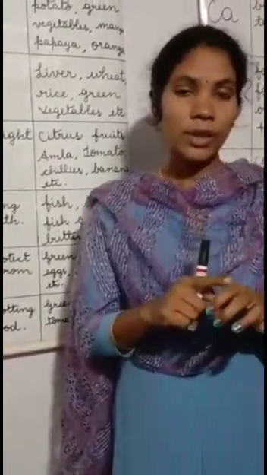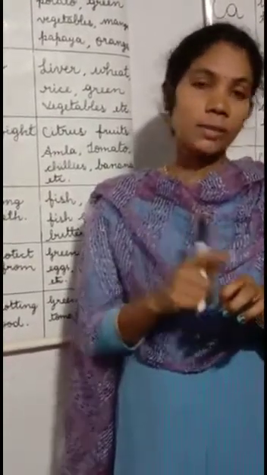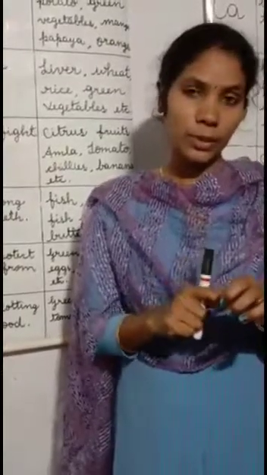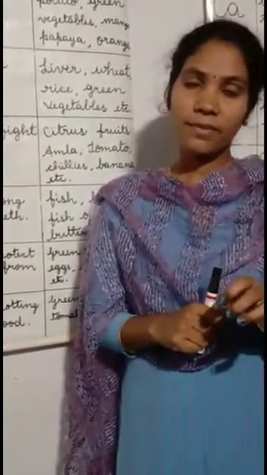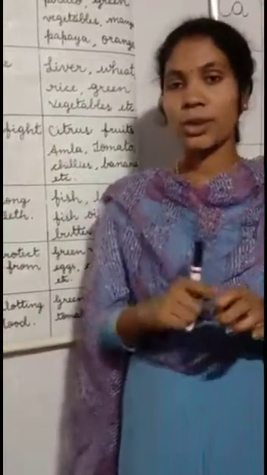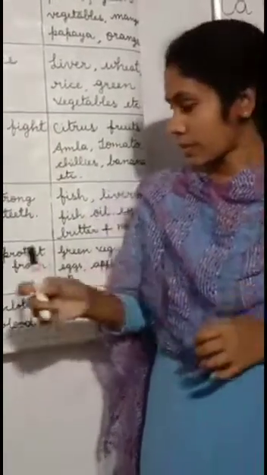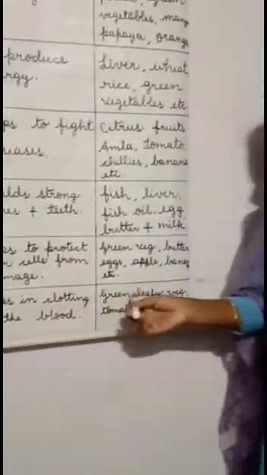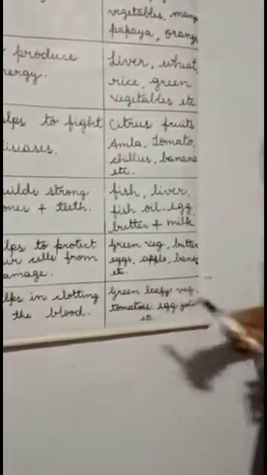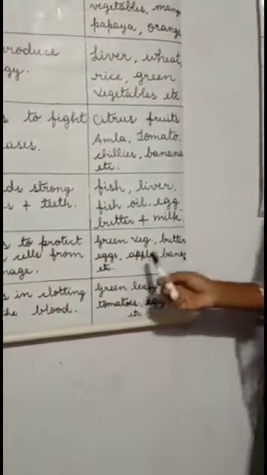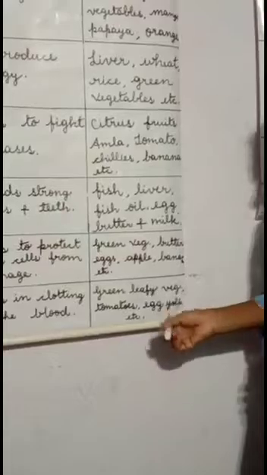And you see on the wound, a sticky solid substance forms above the wound which prevents excessive bleeding. That is known as clotting. The sources of vitamin K are green leafy vegetables, tomatoes, egg yolk, etc.